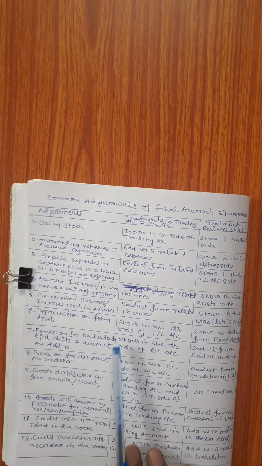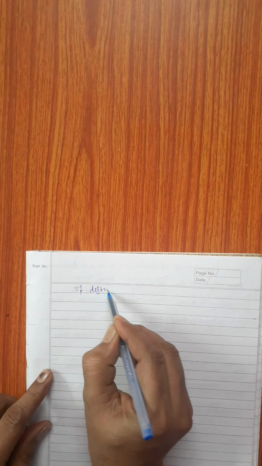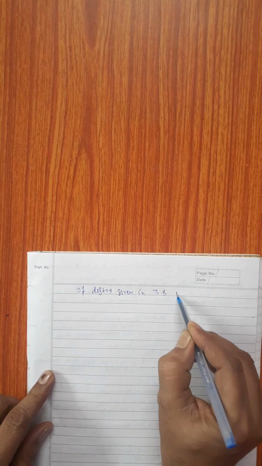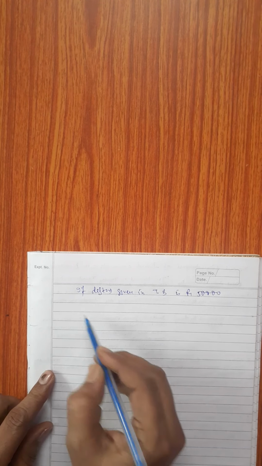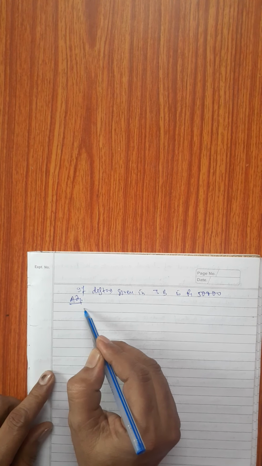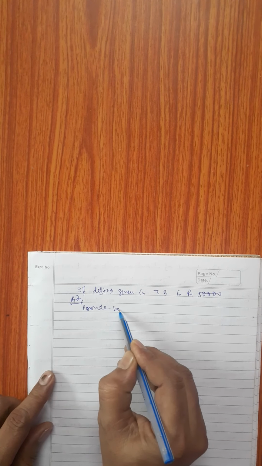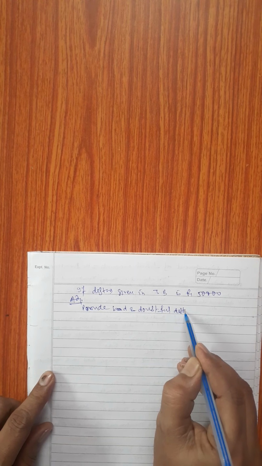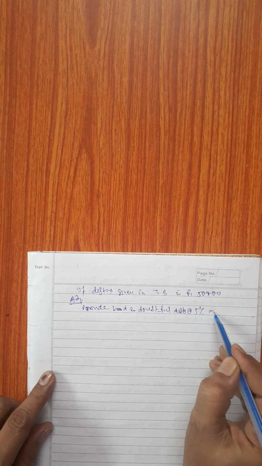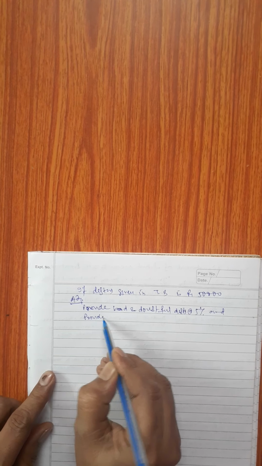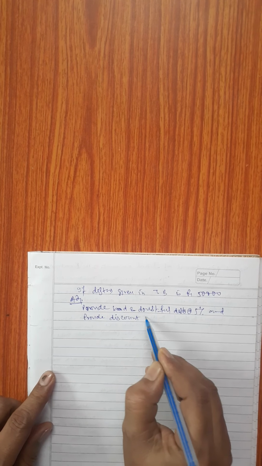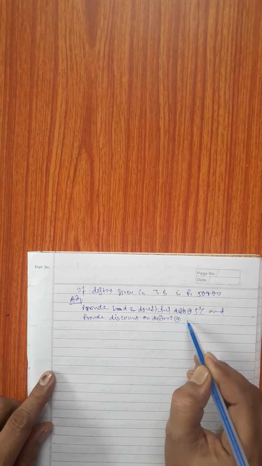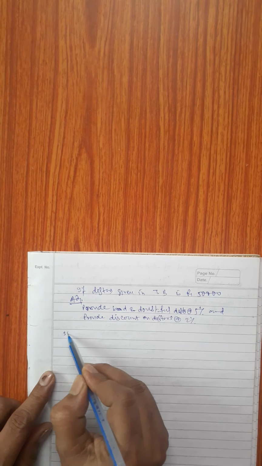For example, say if debtors given in the trial balance is rupees 50,000 and adjustment: provide bad and doubtful debts at the rate of 5%, and provide discount on debtors at the rate of 2%. Suppose